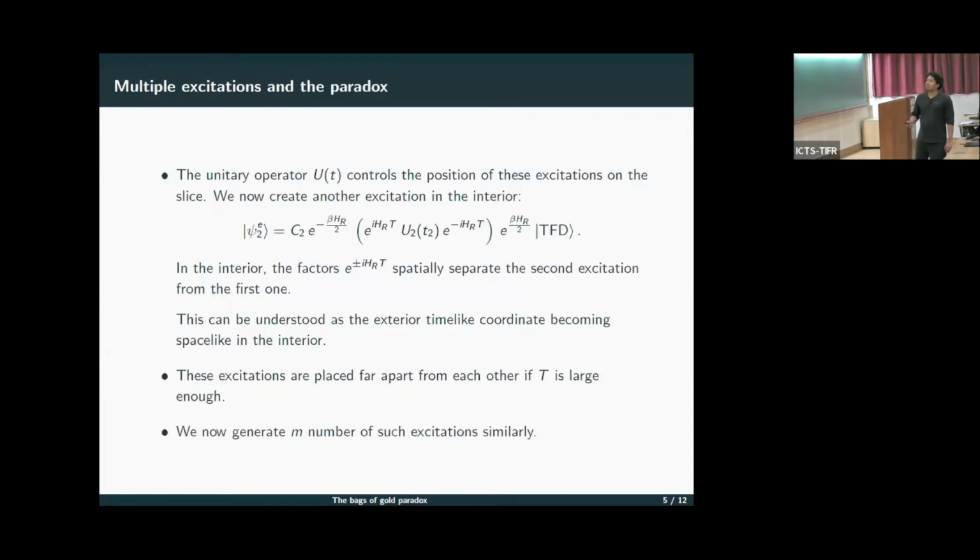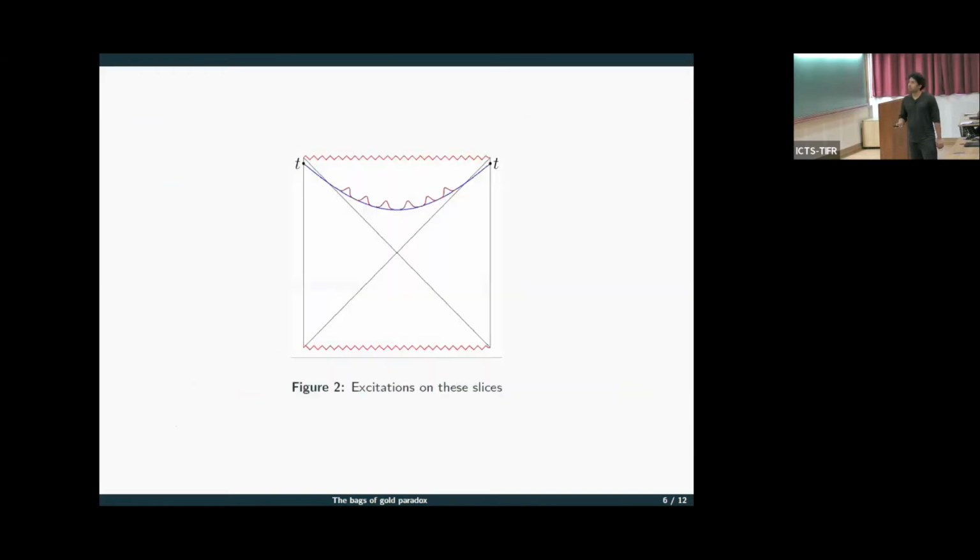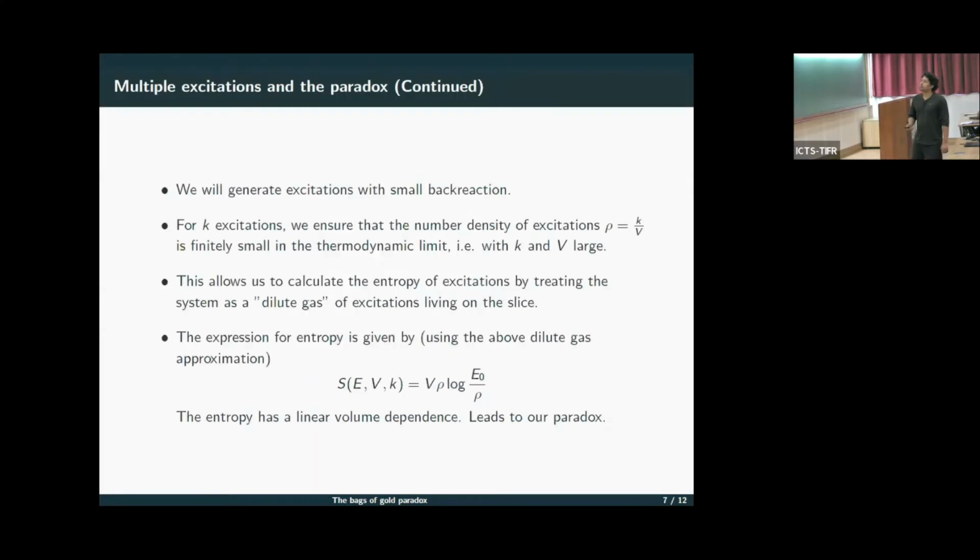Now, these excitations on this slice can be placed far apart from each other if t is large enough, and we can generate m number of such excitations similarly. So the picture is something like this. We have this slice, and we have generated these excitations on this slice, but they are separated far apart from each other by modulating this parameter t, which we just talked about.